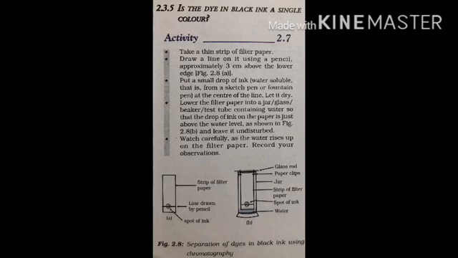Let it dry. Lower the filter paper into a jar, glass, beaker or test tube containing water so that the drop of ink on the paper is just above the water level, and leave it undisturbed. Watch carefully.